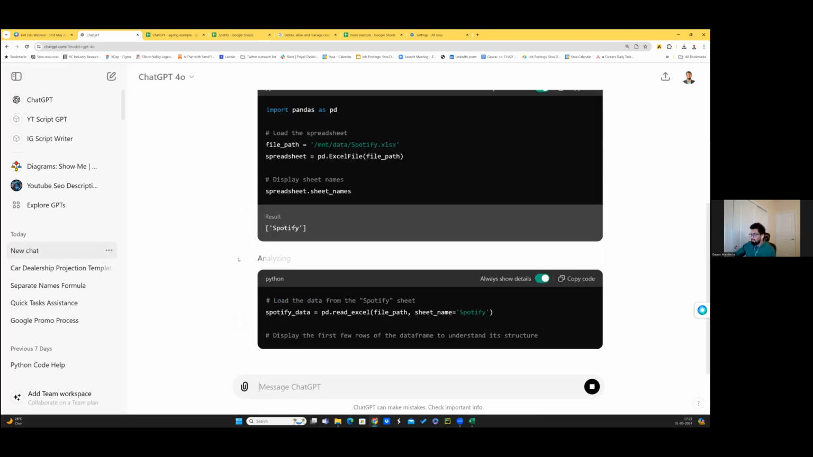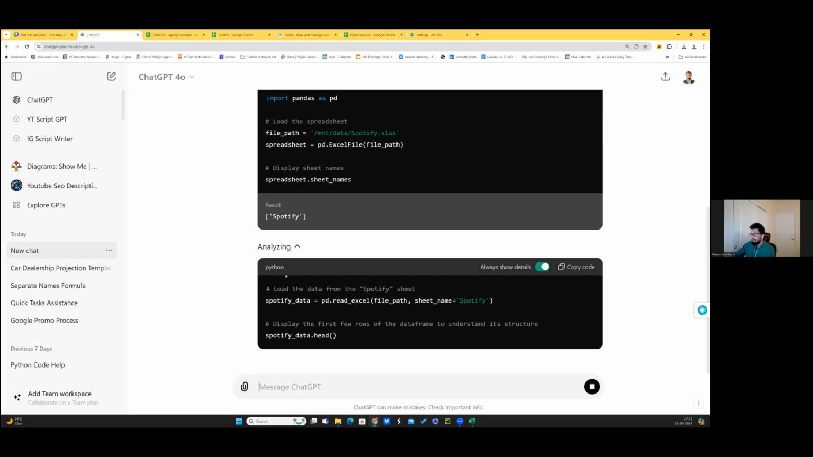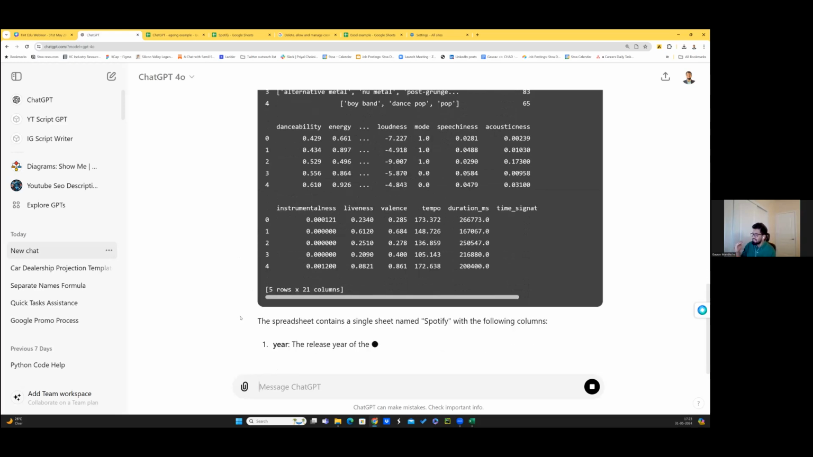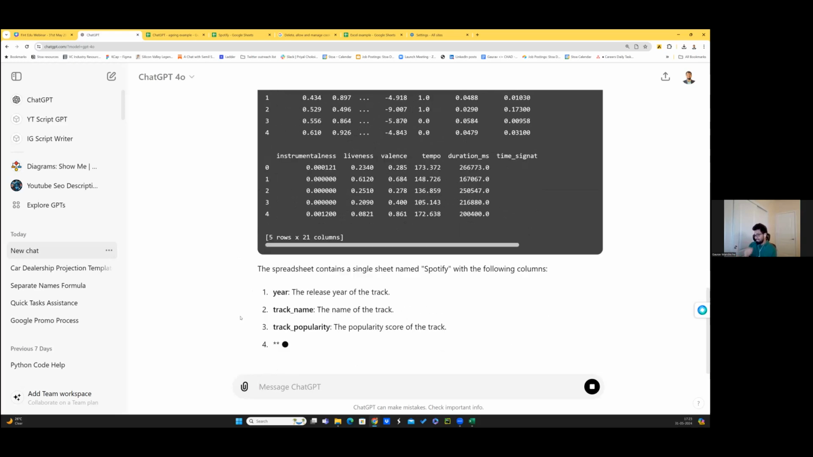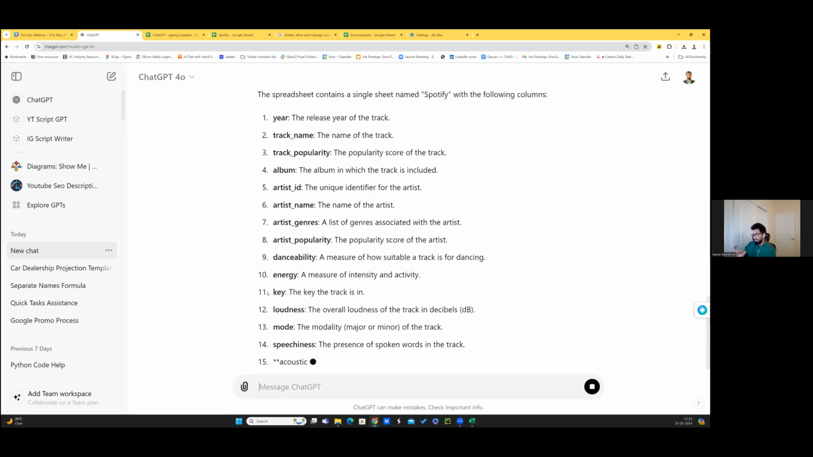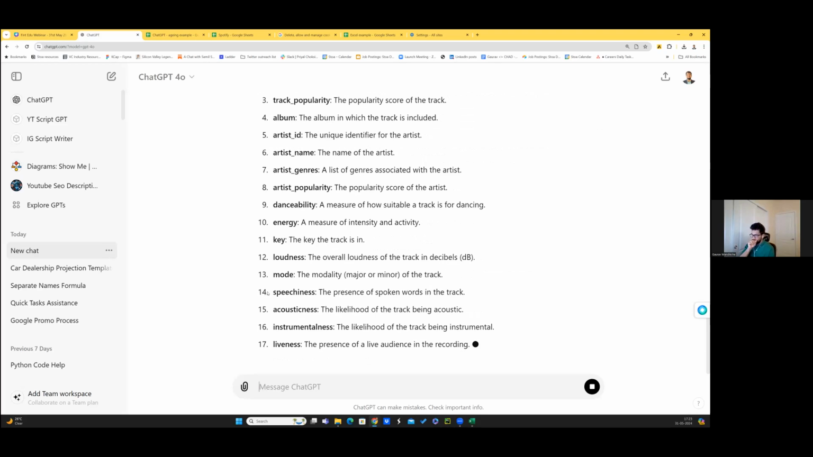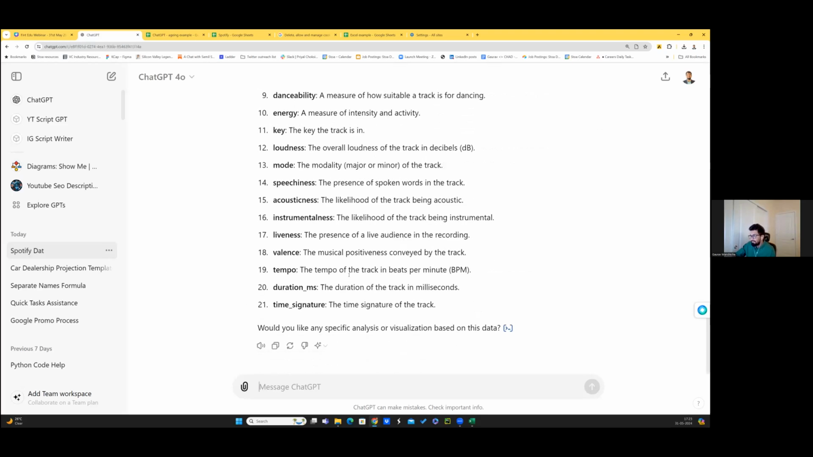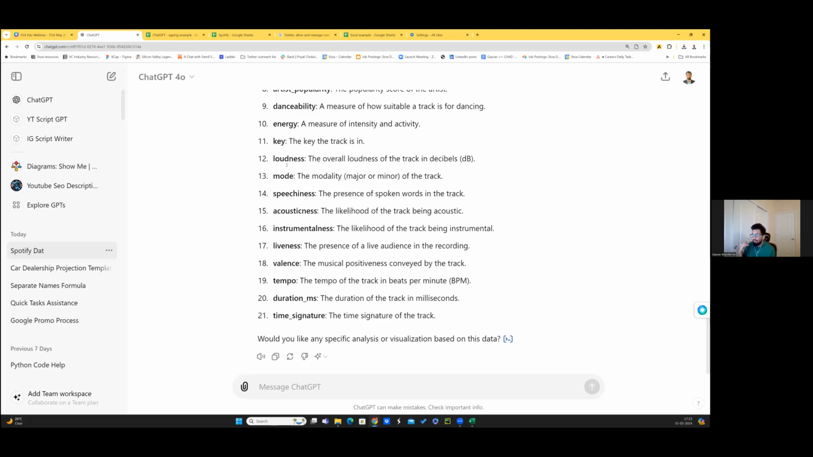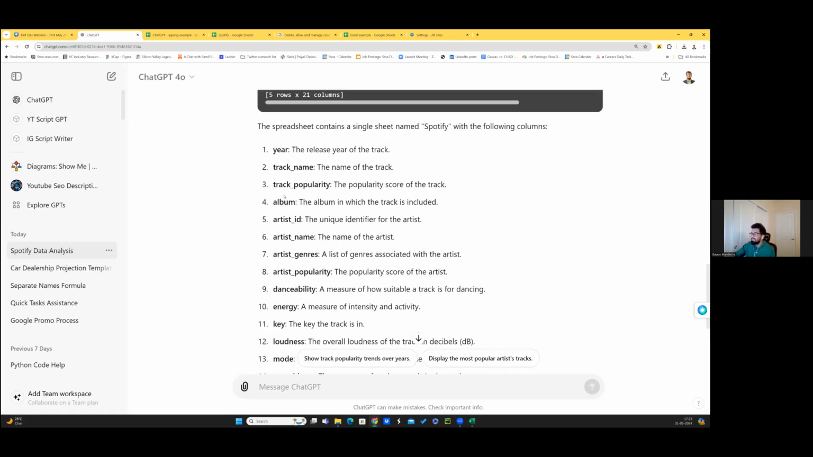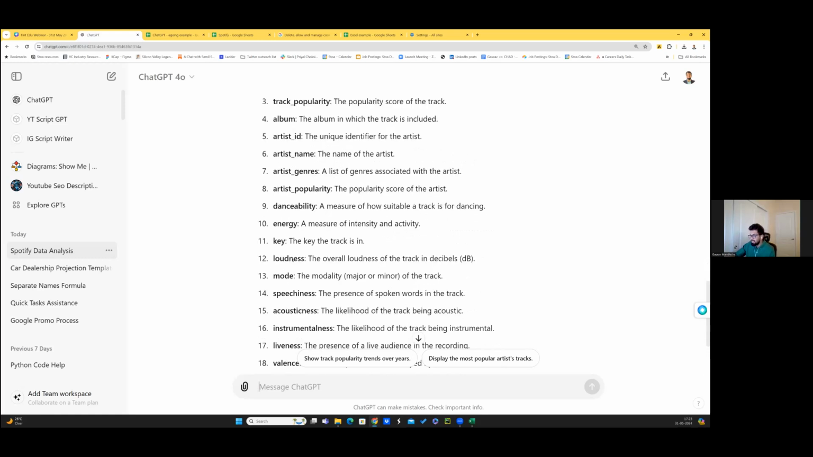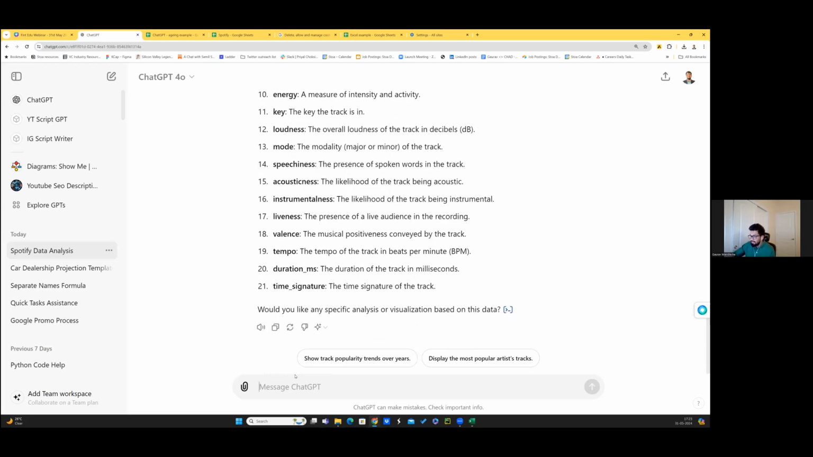Don't worry too much about what's happening in the background. These are just codes that it is reading. And then it explains to us every column, and just look at how accurate it is. So it had multiple columns. As a human, how would we analyze a sheet? First, we'll try to understand what every column is, right? So it understood that it has a year, a track name, popularity, who's the artist, the danceability of the song, all of these things.